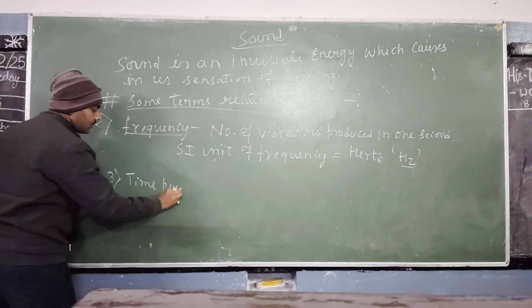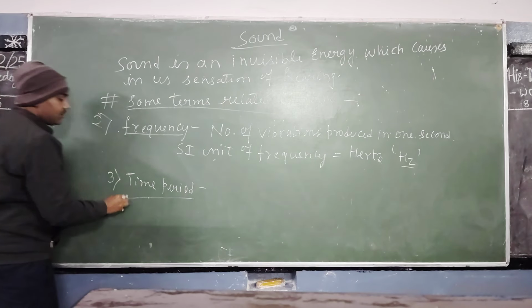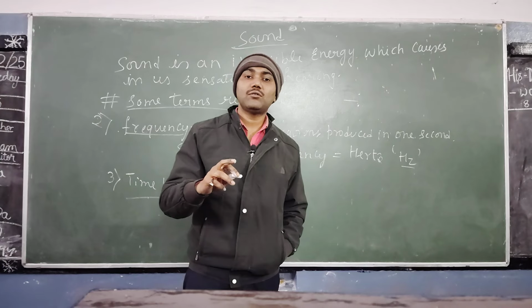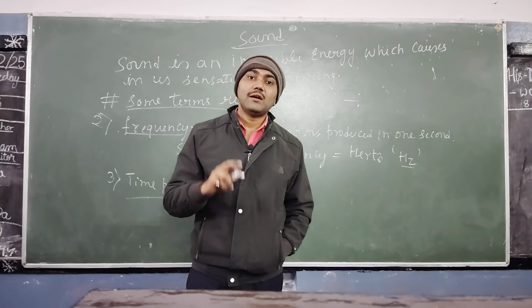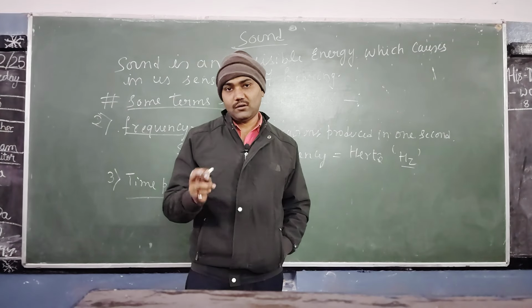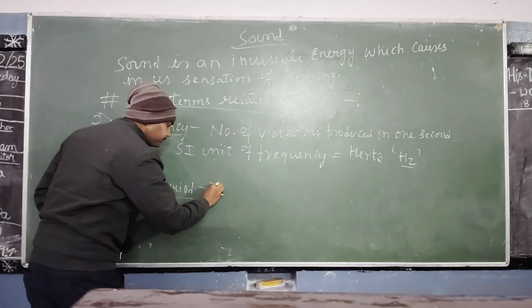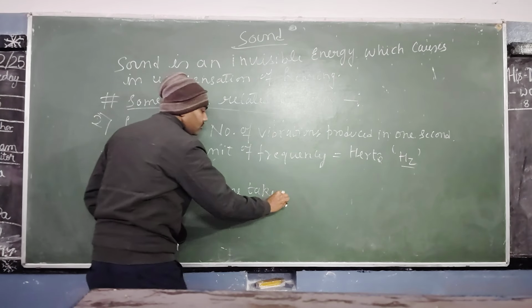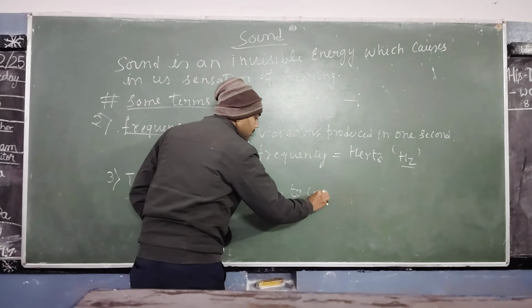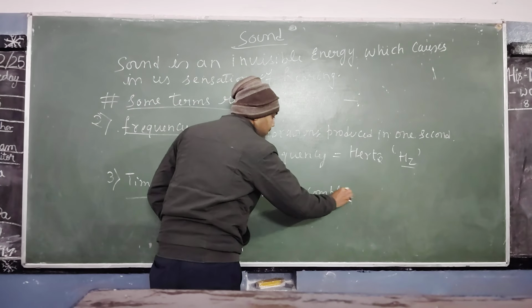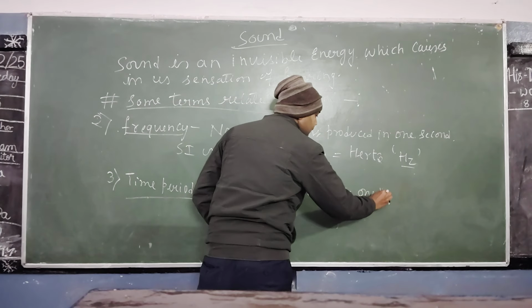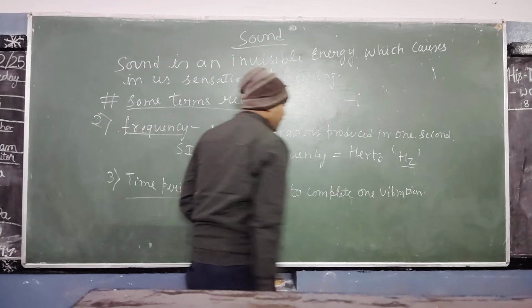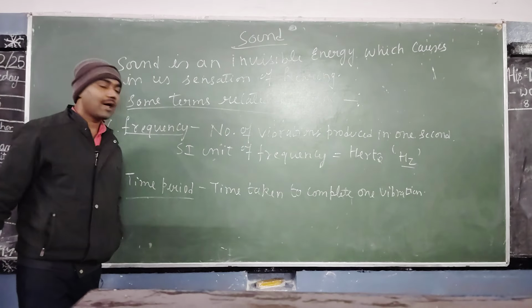What is time period? Time taken to complete one vibration is called time period.